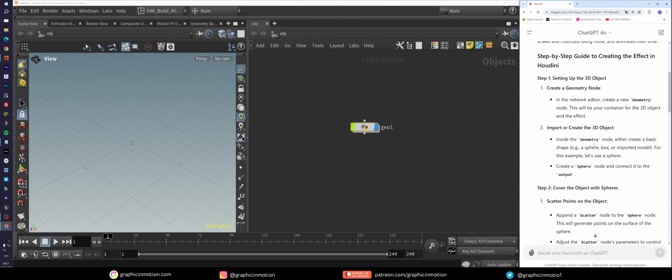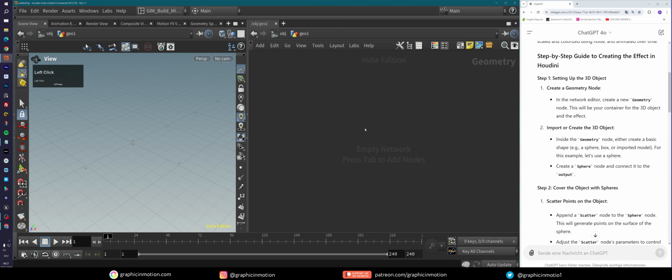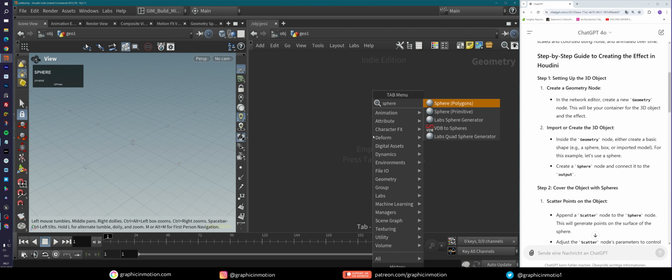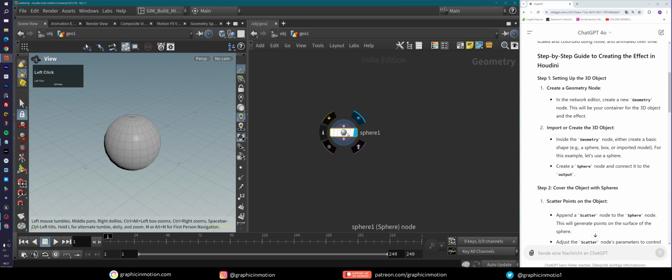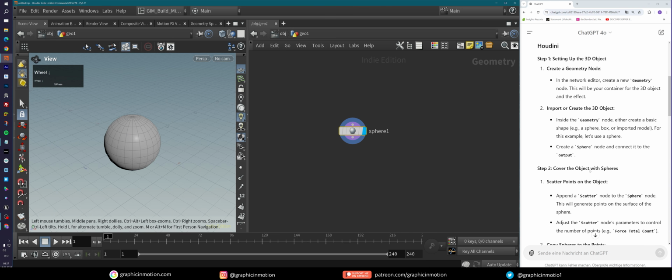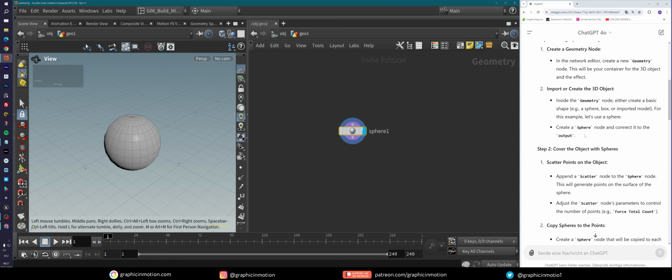Import or create a 3D object. Inside the geometry node, either create a basic shape, sphere, box, or whatever. For this example, let's use a sphere. Okay, let's use a sphere. So let's just enter this geometry node and add in a sphere, and connect it to the output.